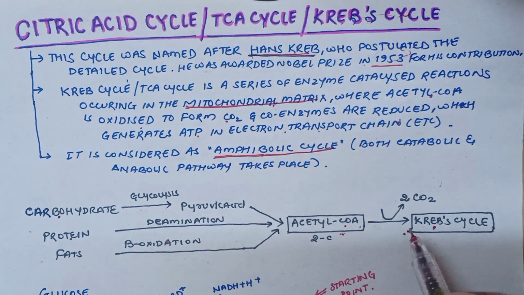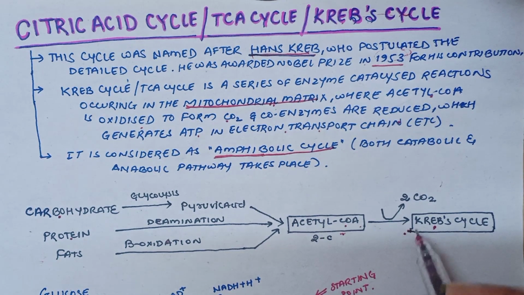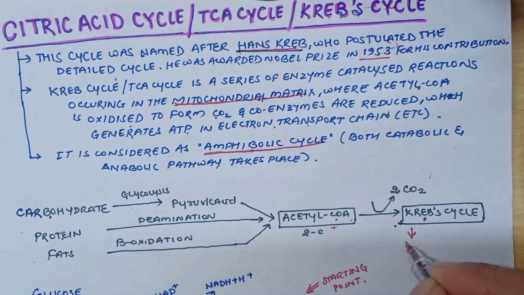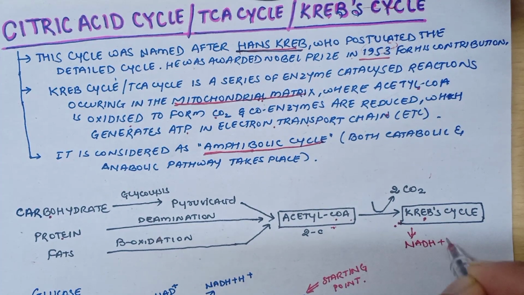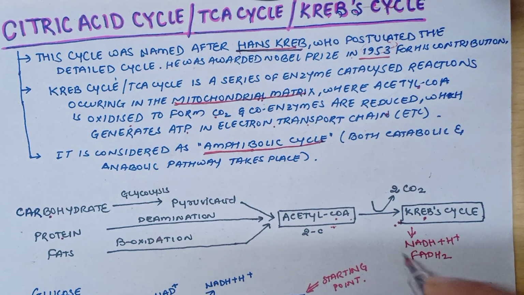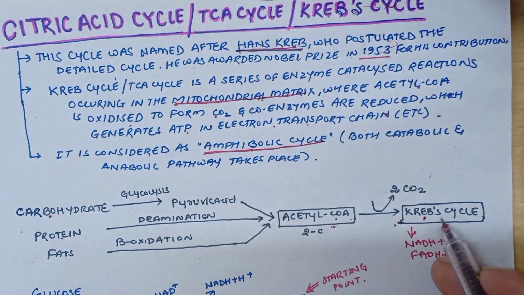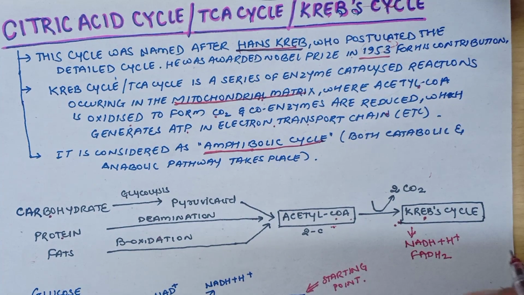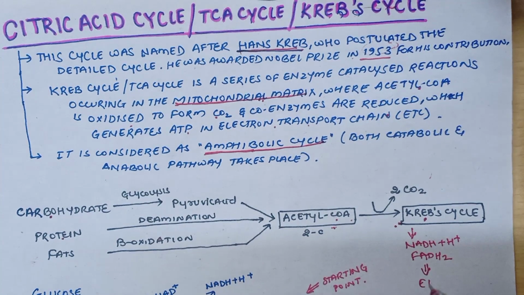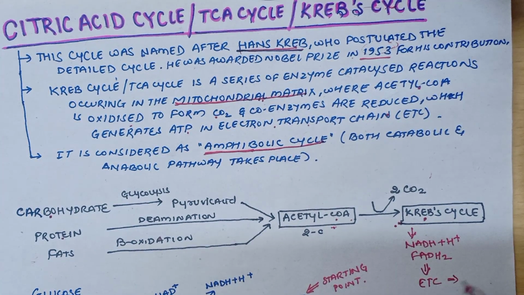Only when there is aerobic condition, this cycle will form more of reduced coenzymes like NADH plus H plus and FADH2. So these are reduced coenzymes. So this cycle will form more of reduced coenzymes rather than direct energy. And this reduced coenzyme will go into electron transport chain to produce more of ATP.